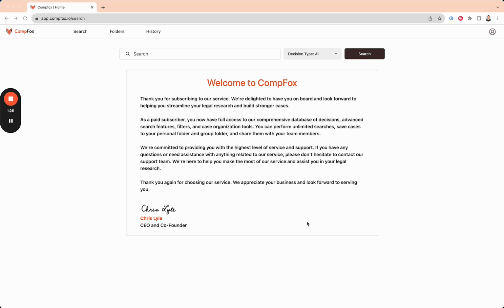But let's dive right into this application and give you an idea of what we do. I'm going to go through the core features of what we do and why we do it. Essentially, we're a legal research platform where we can search anything as it relates to case law. When you log in, you'll be able to search cases here. You can type your descriptions. You also can pull up your legal research in this top left right here.